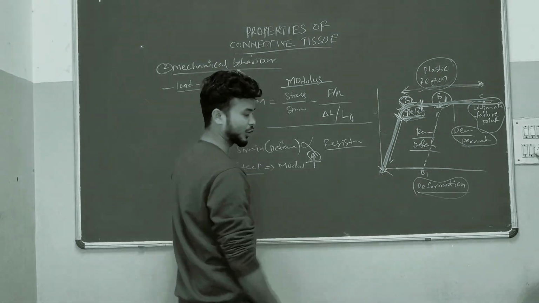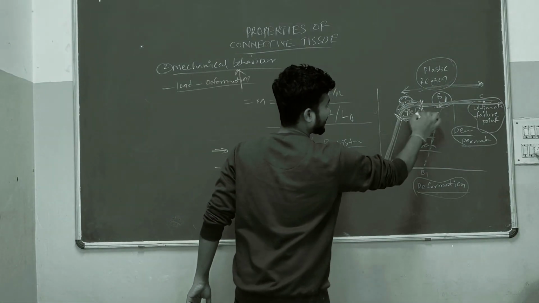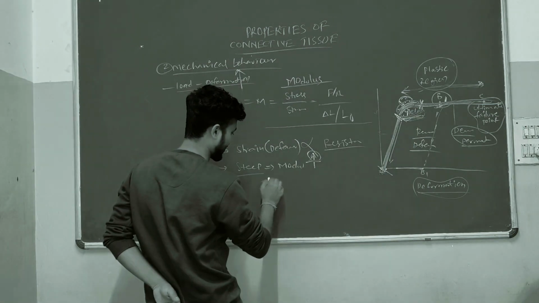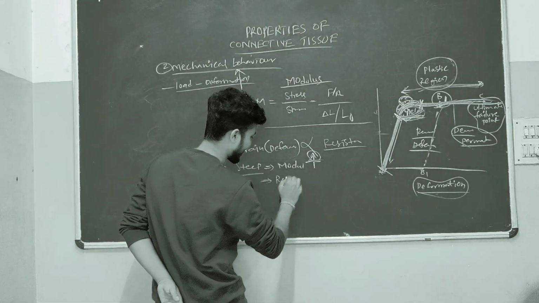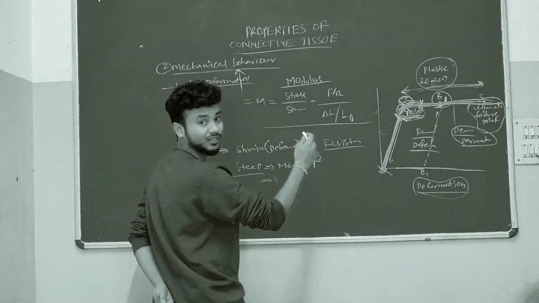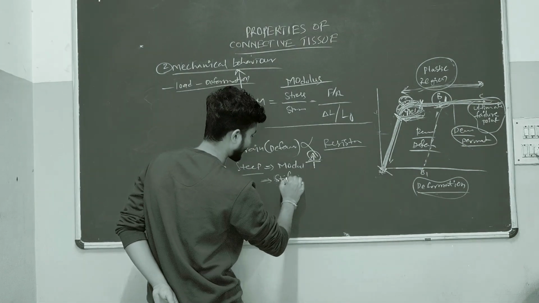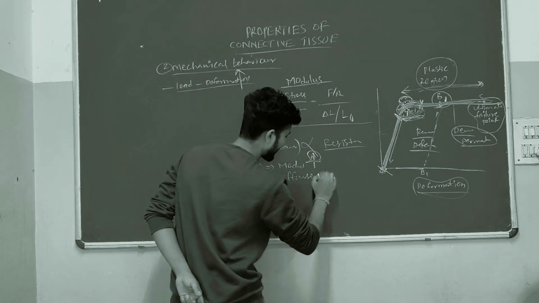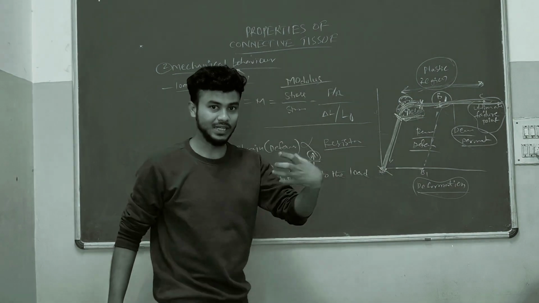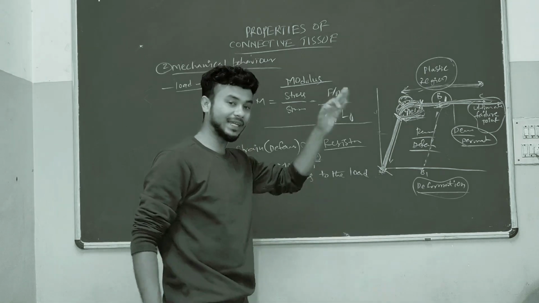Because of this high modulus, the structure present here will show resistance. The structure will show stiffness to the load because of high modulus.